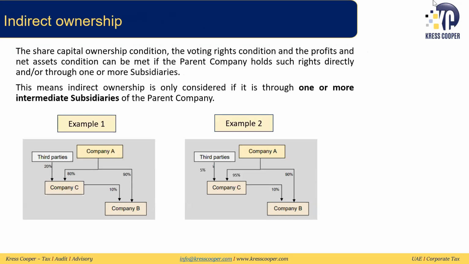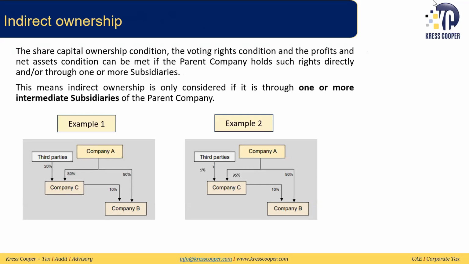Then we discussed that, we just talked about the share capital ownership condition, the voting right condition, the profit and net asset condition says you can either directly or indirectly hold the ownership. So what do you mean by this indirect ownership? So we looked at some examples.